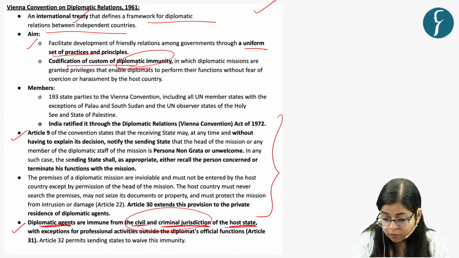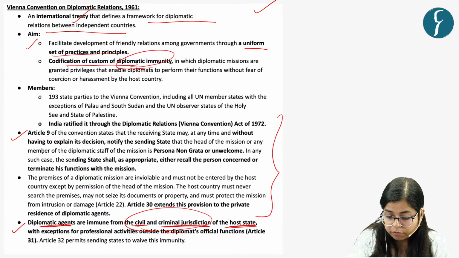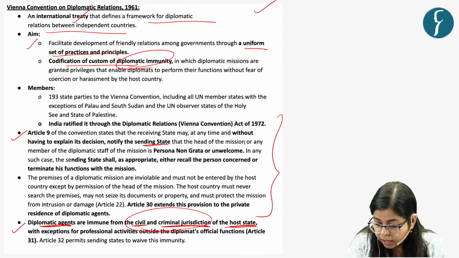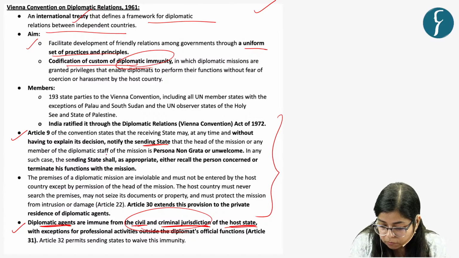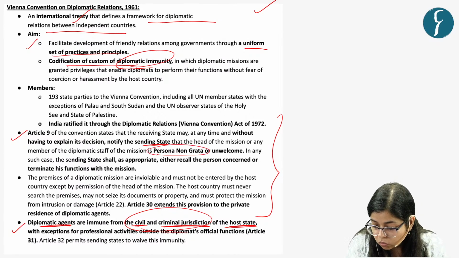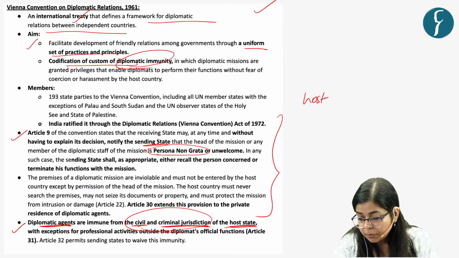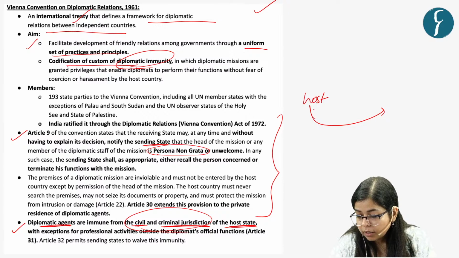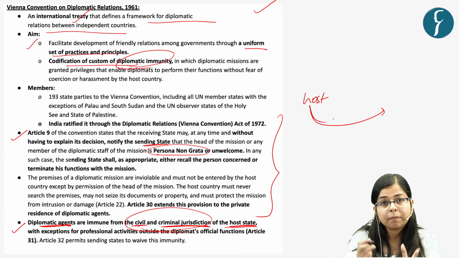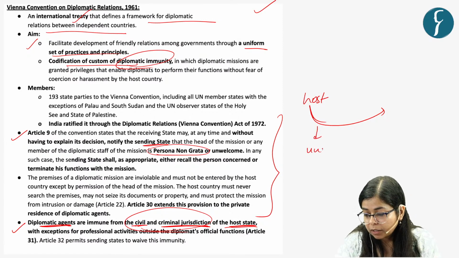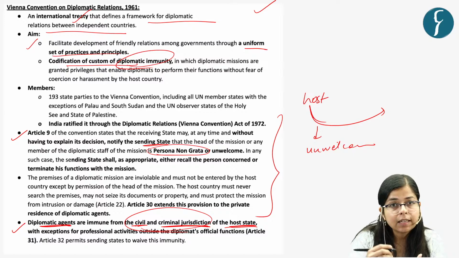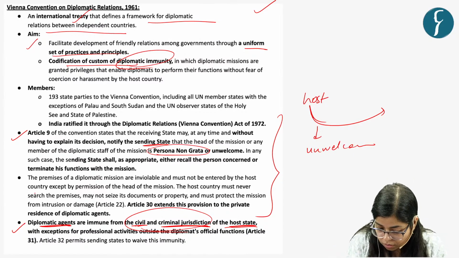Article 9 of this convention says that the receiving state may, at any time and without any explanation, notify the sending state that the head of the mission or any member of the diplomatic staff is persona non grata, or unwelcome. So a host country can anytime say that the ambassador or any other person of that mission is unwelcome, and it doesn't have to give any explanation, right? This is the first thing.